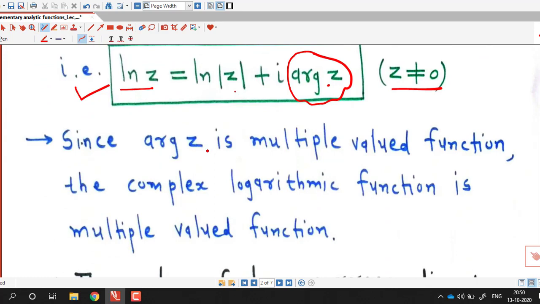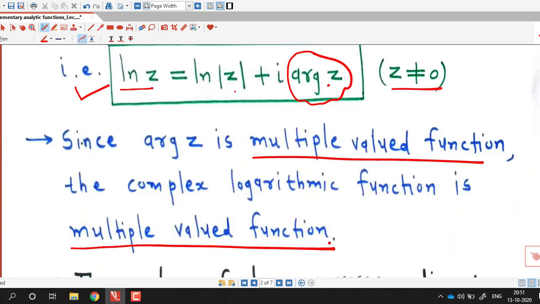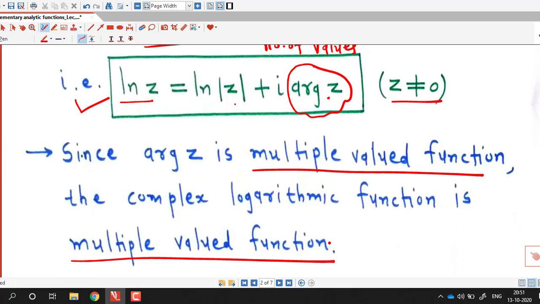So here we have written, since the argument of z is a multi-valued function, the complex logarithmic function is also a multi-valued function. Now if we recall the definition of principal argument, it is denoted by capital Arg z, and it is the value of the argument which lies in the interval (minus pi, pi], and we know that the principal argument of z is always unique.